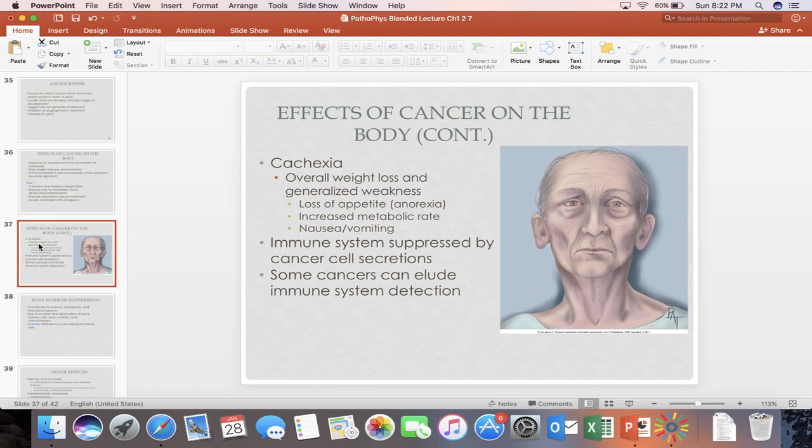Another effect of cancer on the body is called cachexia. Cachexia is muscle wasting, as you can see in the picture on the right. It is overall weight loss and generalized weakness. With cancer patients, you usually have a large amount of weight loss in a very short period of time. It is due to loss of appetite or anorexia, increased metabolic rate, and/or nausea and vomiting. The immune system is suppressed by cancer cell secretion, and some cancers can elude immune system detection.